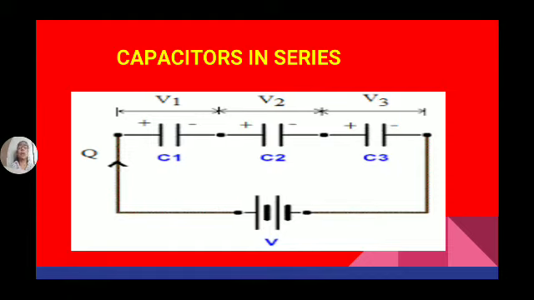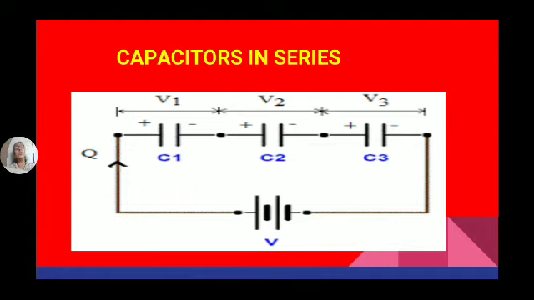Once again, what are those two statements? When capacitors are connected in series, first, the charge passing through all capacitors is the same: Q1 equal to Q2 equal to Q3 equal to Q. And the total voltage applied across the capacitors is equal to the sum of the voltage drops across each capacitor.